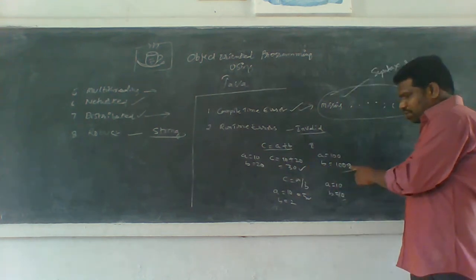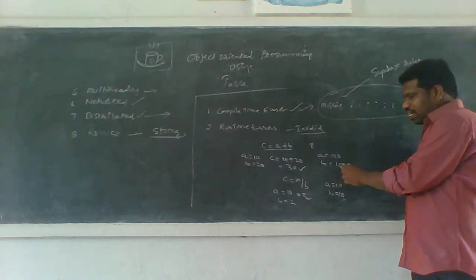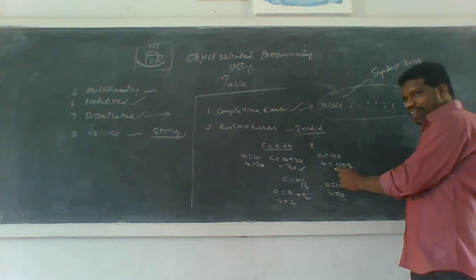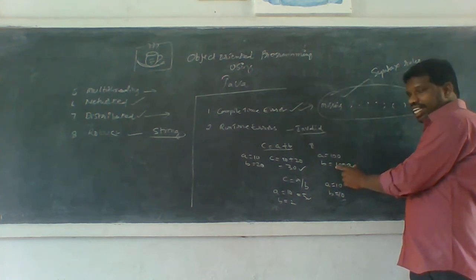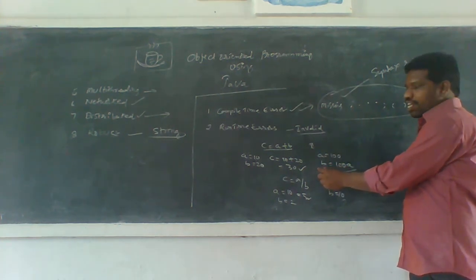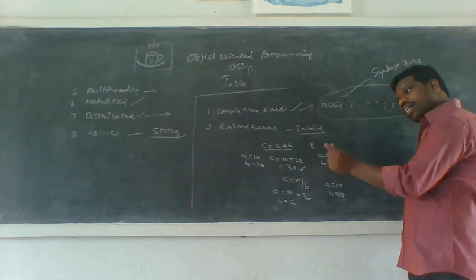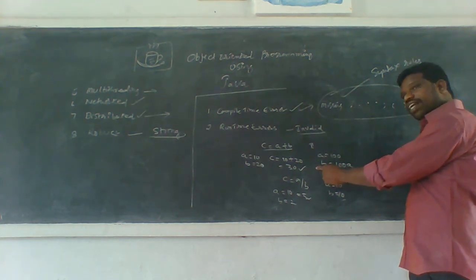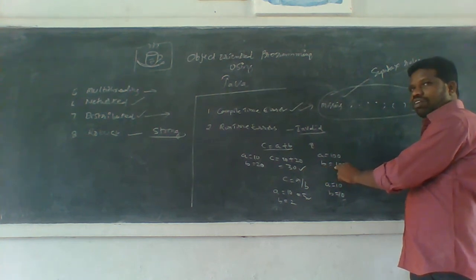But here I'm trying to enter a character, so it says don't enter a character value for an integer variable. If it is an integer variable, you have to enter only an integer value. If it is a character variable, you have to enter only a character value.